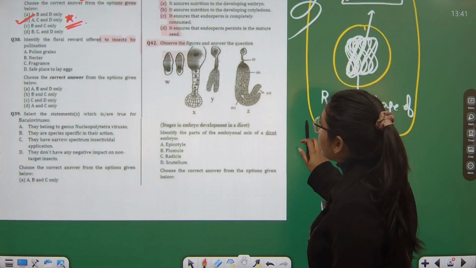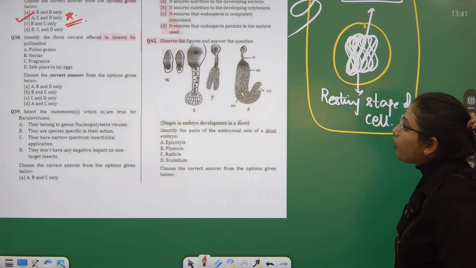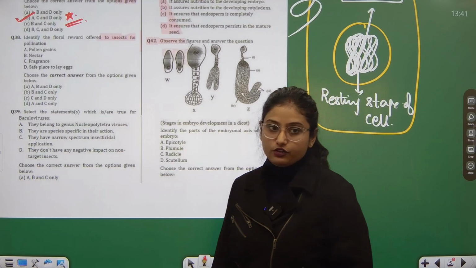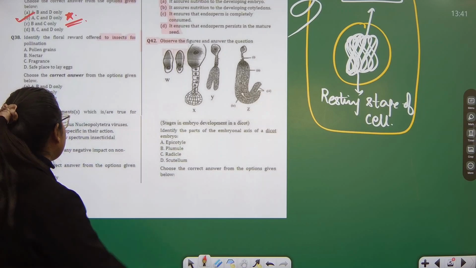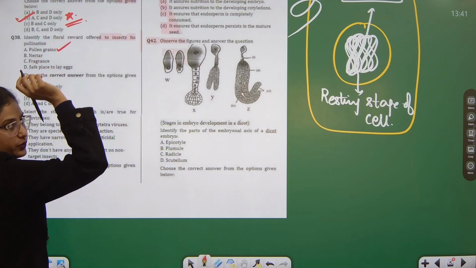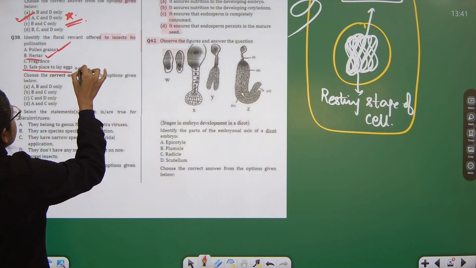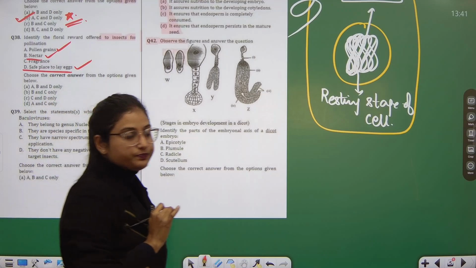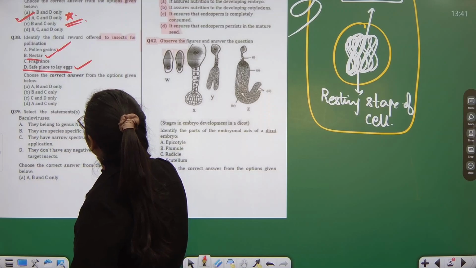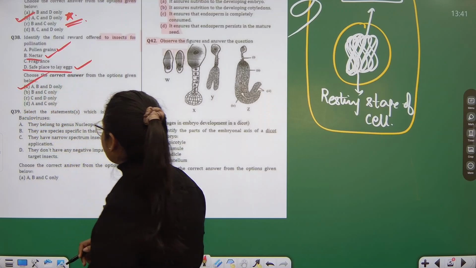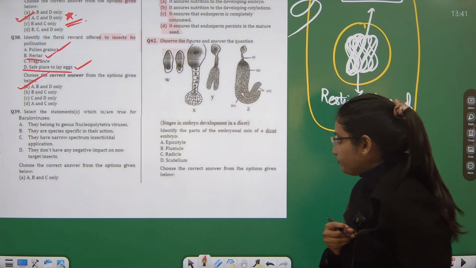Question number 38, what does it say? Identify the floral reward offered to insects for pollination. The floral rewards which insects get while they pollinate are, one, the pollen grains which stick to them, the nectar which they receive, and also they find a safe place to lay eggs. So the floral rewards for the insects are A, B and D. Fragrance has not much relation to that.